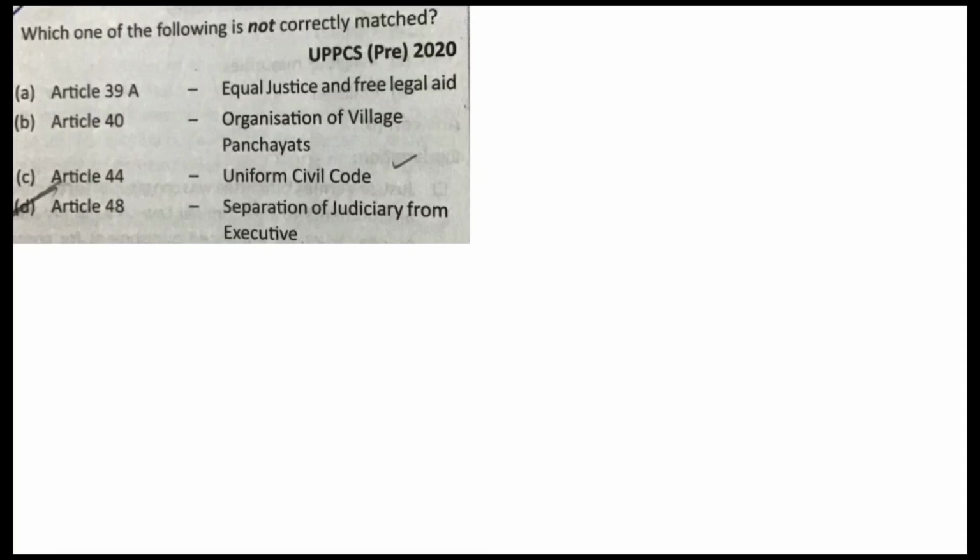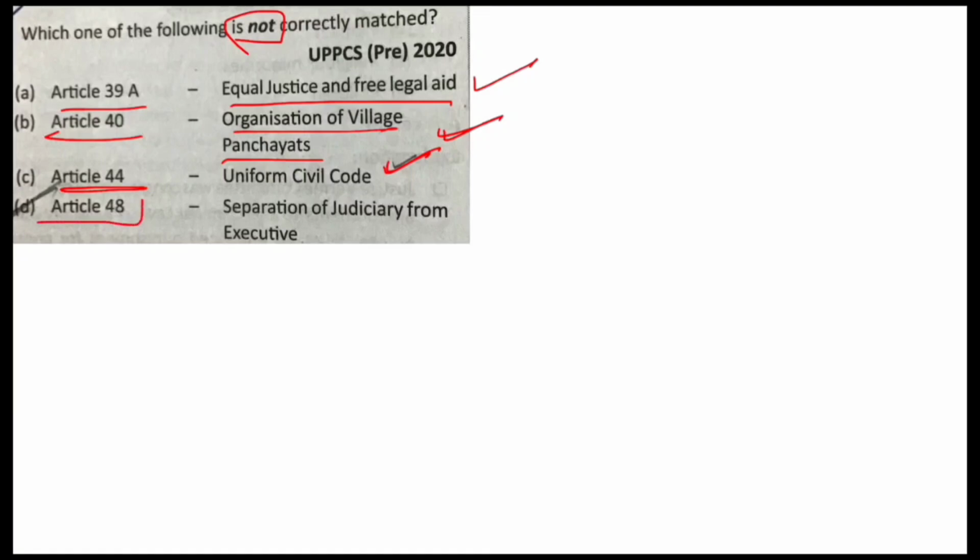Which one of the following is not correctly matched? Article 39A, equal justice and free legal aid. Yes, this is correct. It was added by the 42nd Amendment. It requires the state to provide for equal justice and free legal aid. Article 40, organization of panchayats. Yes, this is also correct. It directs the state to organize village panchayats and confer adequate powers on them so that they can function as units of self-government.